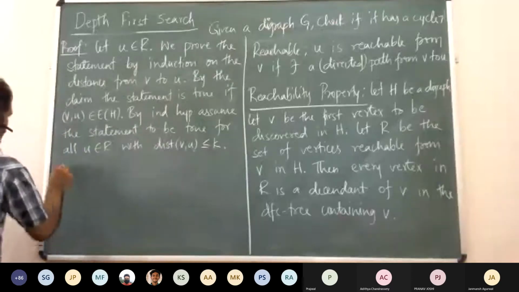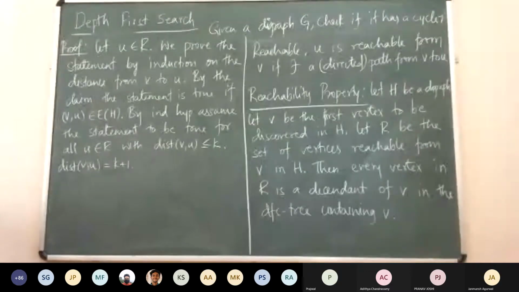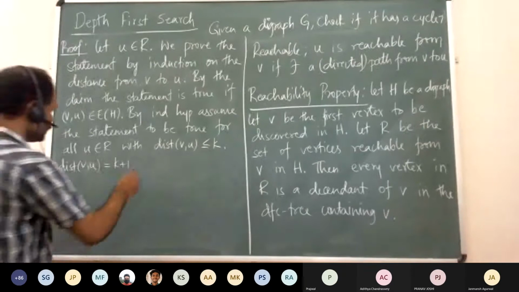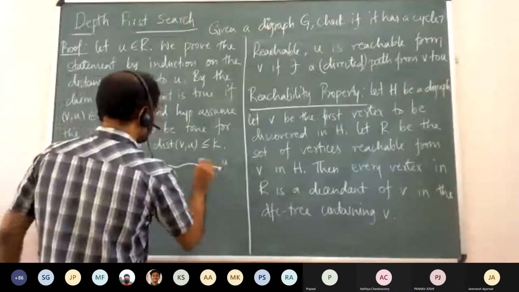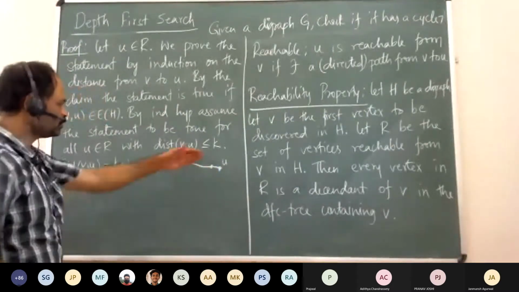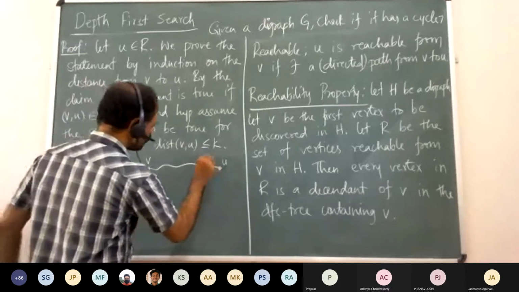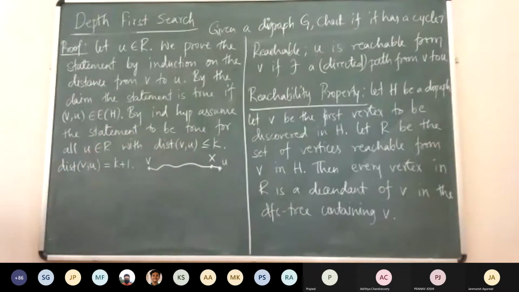Now assume that the distance from V to U is equal to k plus 1. Take a shortest path from V to U; it is of length k plus 1. Take the vertex previous to U in this path, and call it some vertex X. We know by inductive hypothesis that X is a descendant of V in the DFS tree.